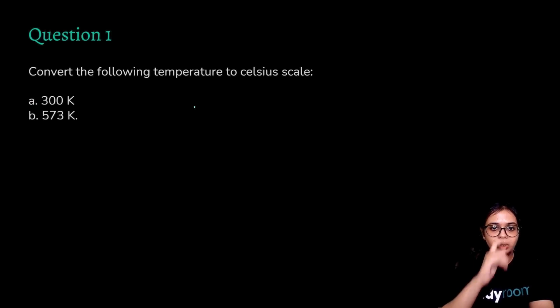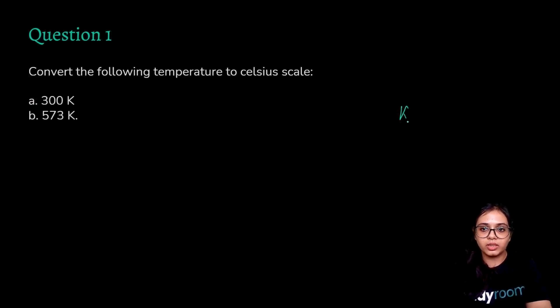There is a question. Convert the following temperatures to Celsius scale. So you know how to convert the Kelvin scale to the Celsius scale. Now there is an important thing to remember here as well. In the Celsius scale, you add degree, but in the Kelvin scale, there is no degree. So there is degree Celsius, but there is only Kelvin. To convert from Kelvin to degree Celsius, you subtract 273, but to convert degree Celsius to Kelvin, you add 273, like we had seen here.